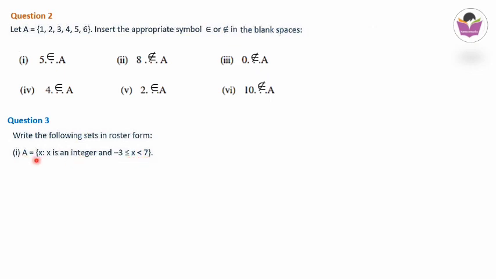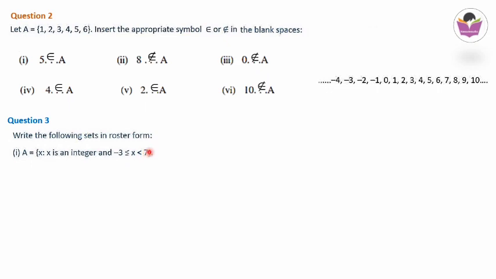Once again I will read, so you also try to read this one. A is equal to the set of x such that x is an integer and minus 3 less than or equal to x less than 7. So here integer is mentioned. We know that the integers are negative numbers, 0 and positive numbers. And it is between minus 3 less than or equal to, so less than or equal to means there is an equal to part below the less than, which means we will take this minus 3 also. X less than 7, here the equal to symbol is not there, so because of that 7 will not be taken.